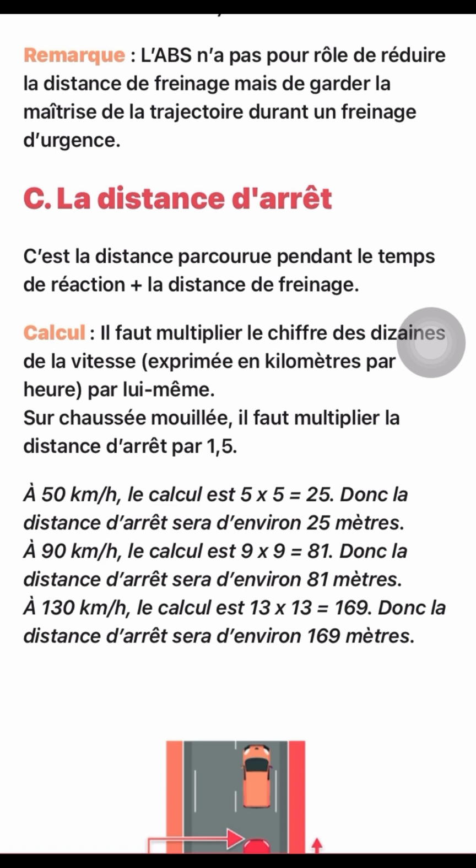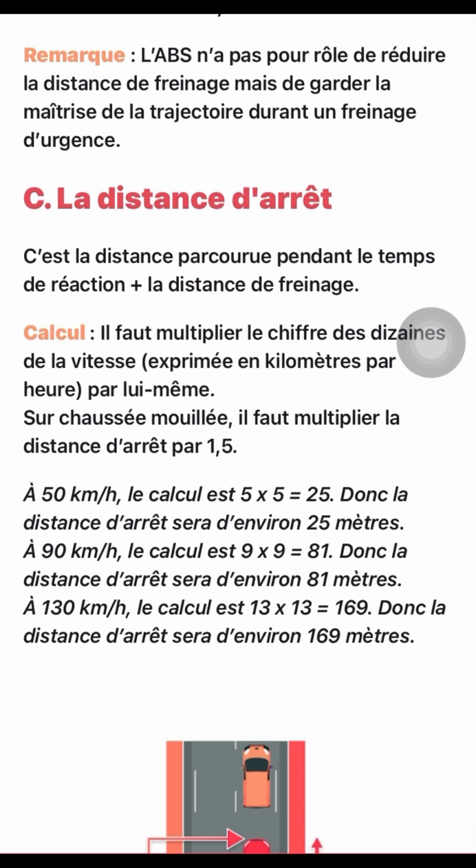Il faut multiplier le chiffre des dizaines de la vitesse par lui-même. If they say at 50 km, what is the distance d'arrêt? That means 5 times 5, 25. At 70 km, that is 7 times 7, that is 49. At 90 km, that is 9 times 9, which is 81. Then at 130, that is 13 times 13, 169. Simple as ABC. It's easier.